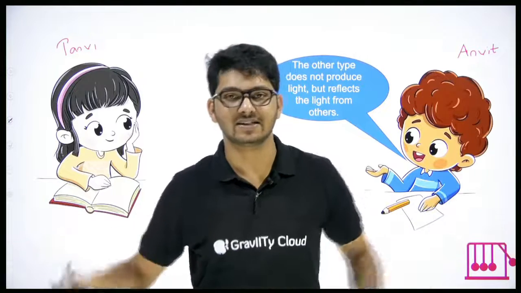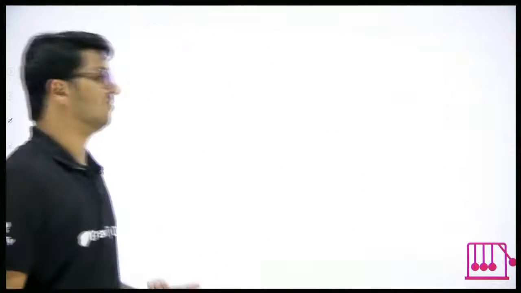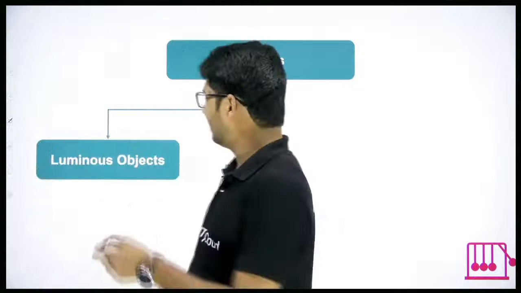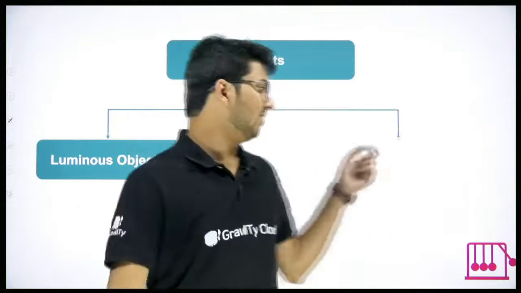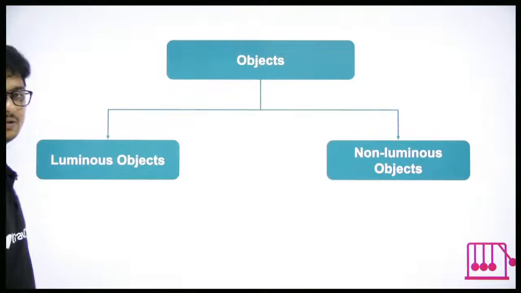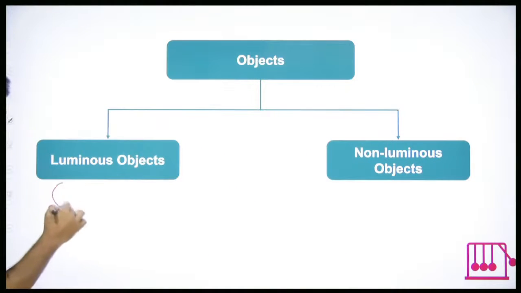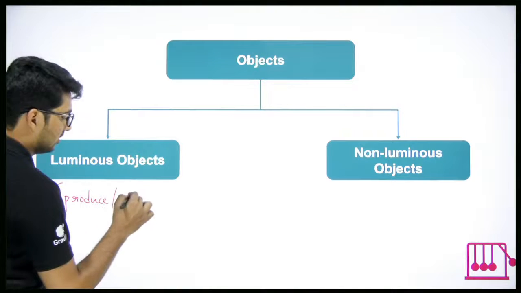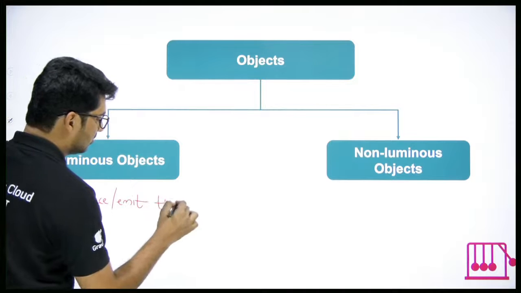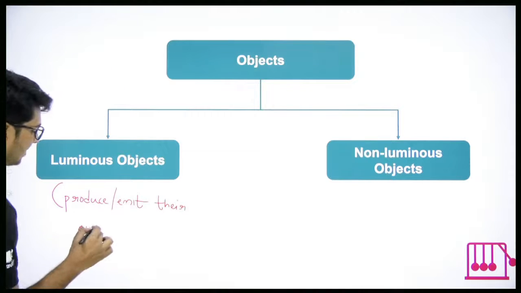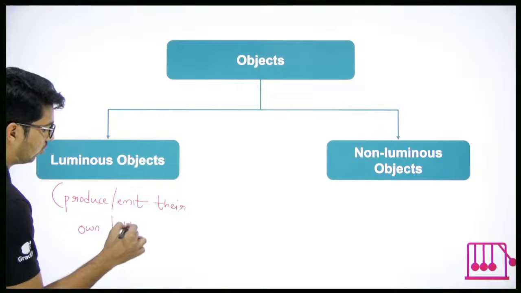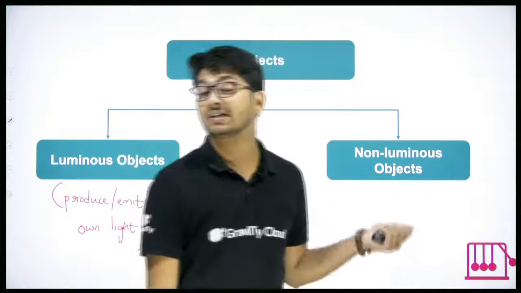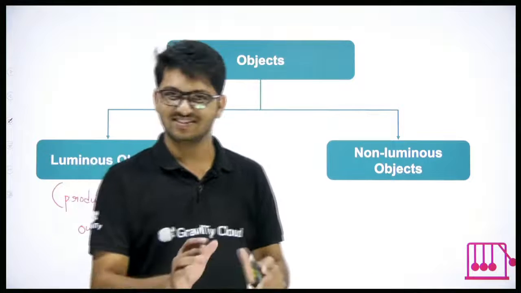Simple. Yes. So based on this, we define two different types of objects. One we call luminous objects, and the other we call non-luminous objects. So what are luminous? They produce their own light, or you can say emit their own light. What about non-luminous? They do not produce light. They do not produce their own light. That is a non-luminous object. Simple.